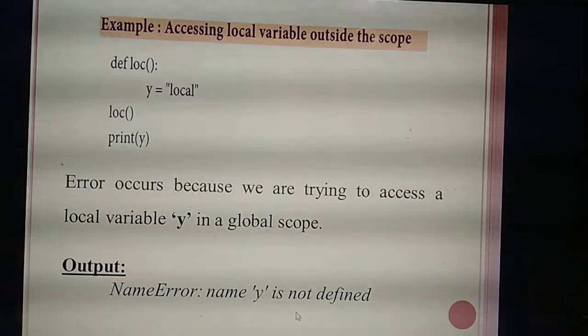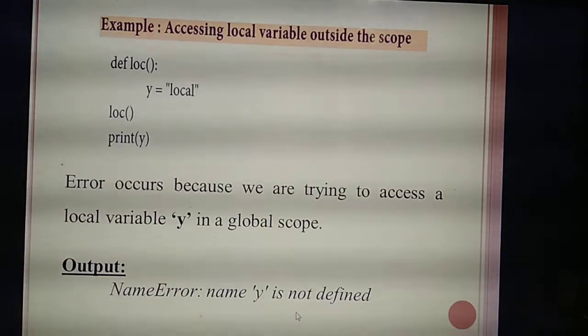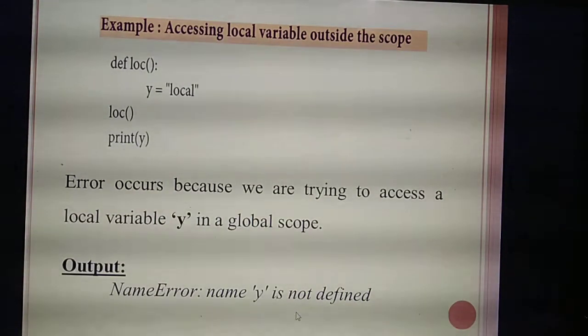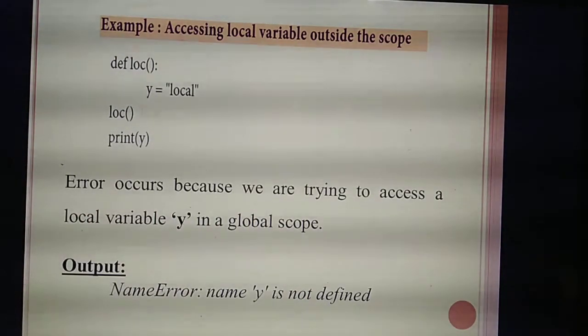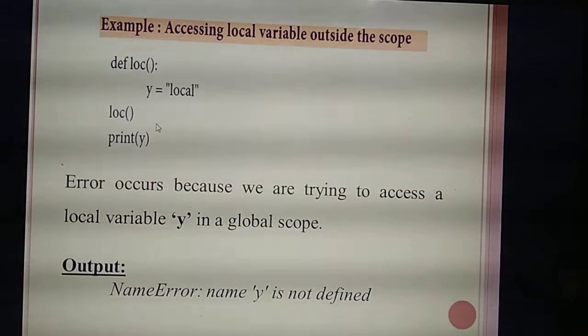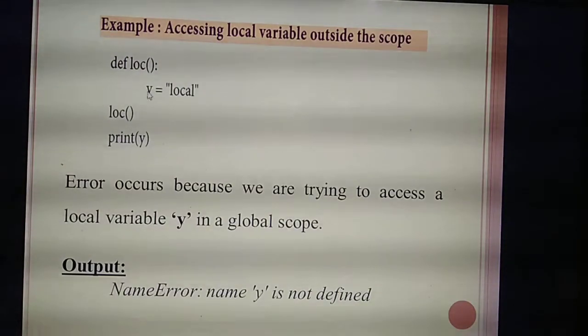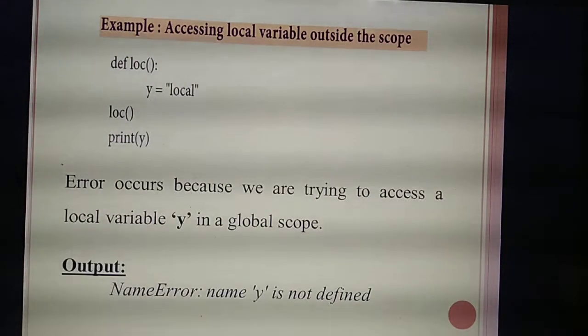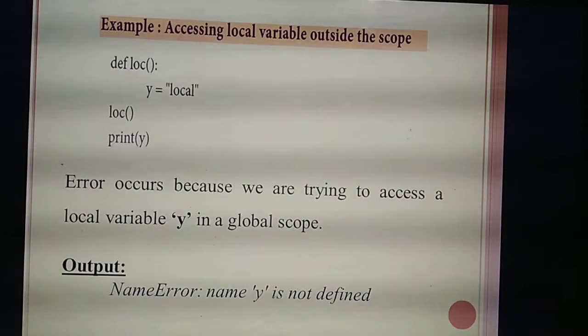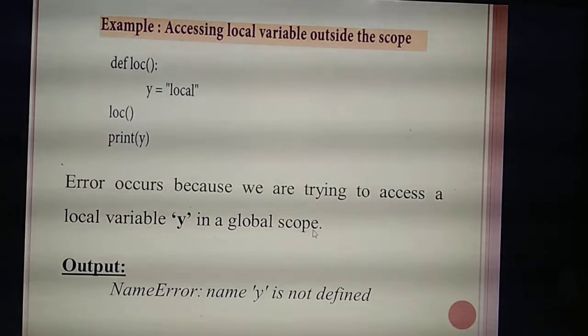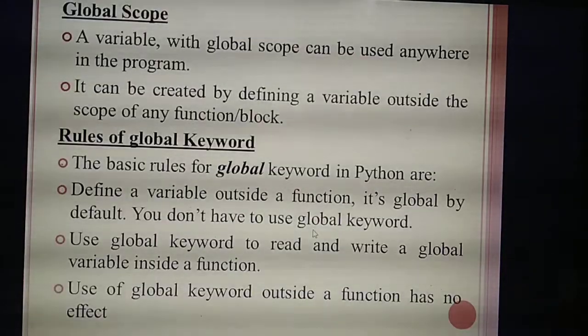So understand the difference in local scope between that program and this program. In that program you are giving the print statement inside this function block, so you are getting output. Now you are calling this variable outside the function, so you will not get the output. You will get the error, name y is not defined. Understand about local variable? Yes.